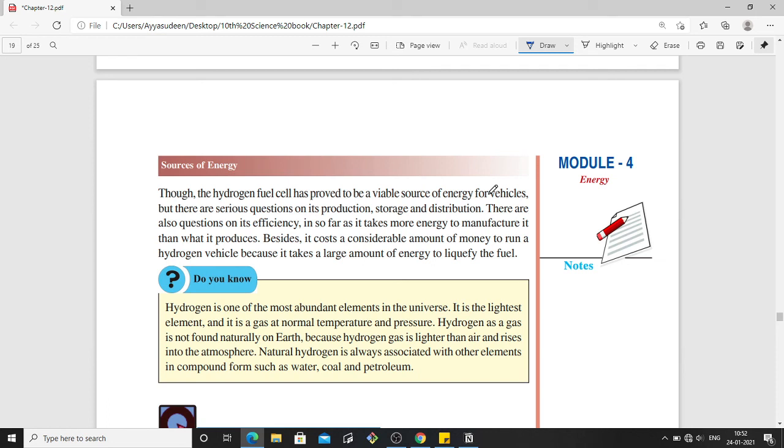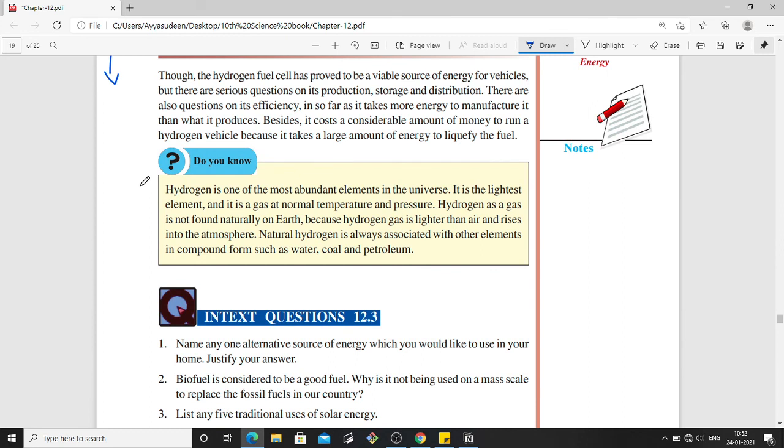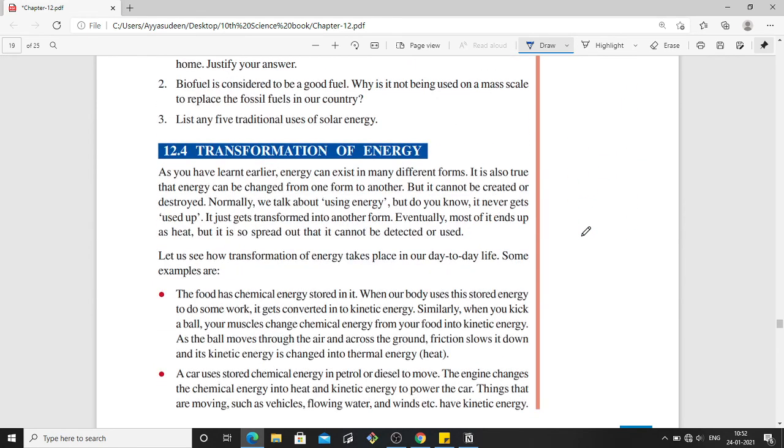But if they do a lot of research and in the future, if they can reduce the cost, then hydrogen can be the fuel of the future. Okay, because hydrogen is one of the most abundant elements in the universe, so hydrogen can be utilized as a fuel.